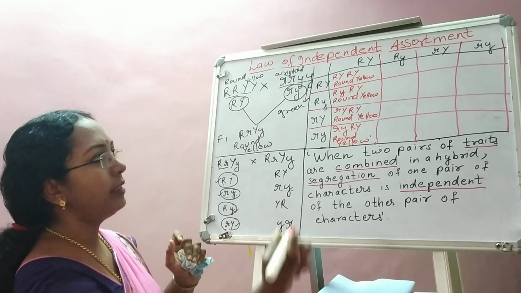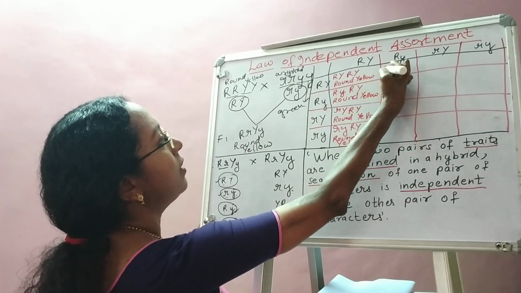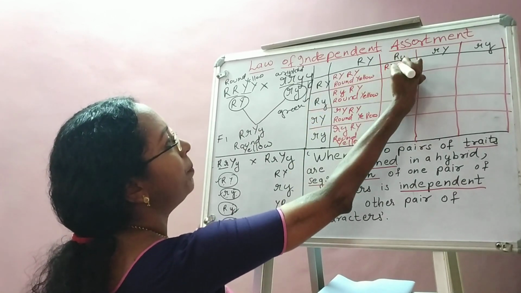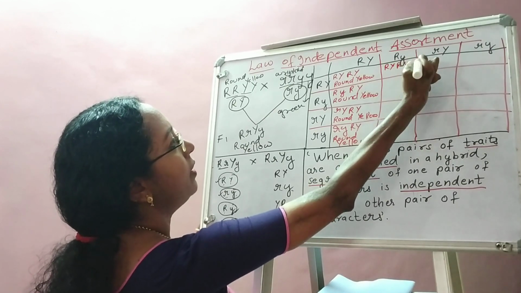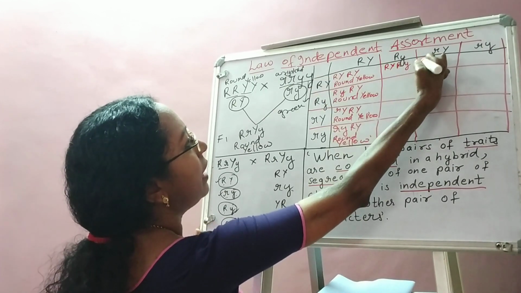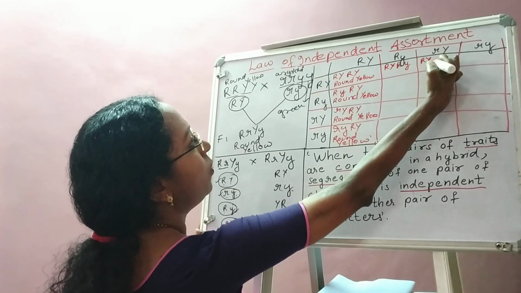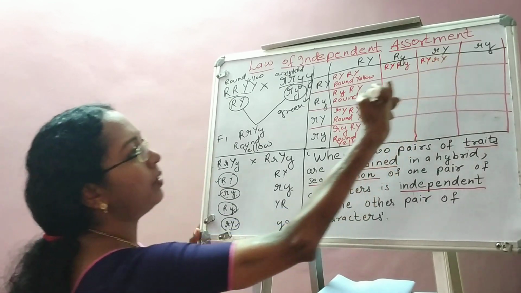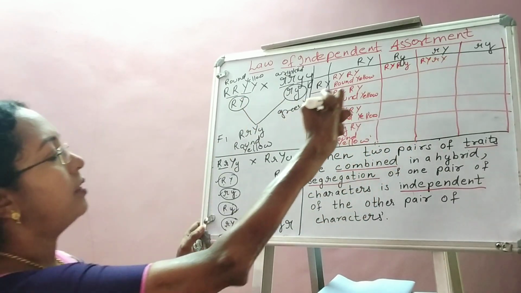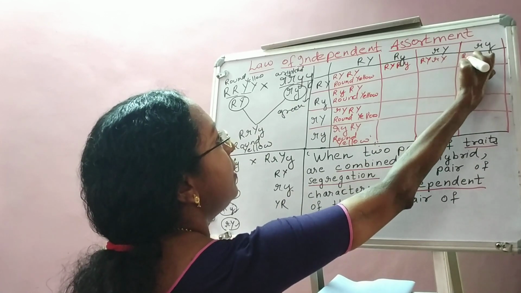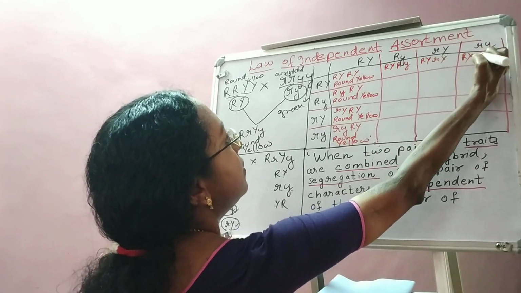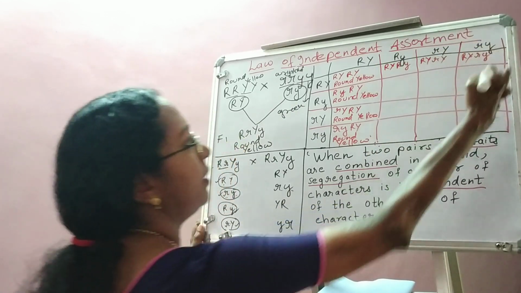So I'll just write it for you. Capital R, capital Y, top, capital R, small y. Again left, capital R, capital Y, top, small r, capital Y. Again left, capital R, capital Y, top, it is small r, small y.